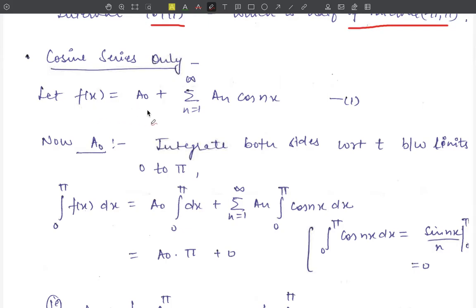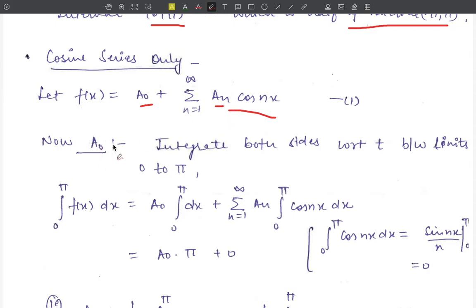Let f(x) is equal to a naught plus summation n equals 1 to infinity a_n cos nx. Here we have taken only the cosine terms and no sine term is taken in this Fourier expansion of the function f(x). Now we will calculate the values of these Fourier coefficients a naught and a_n.